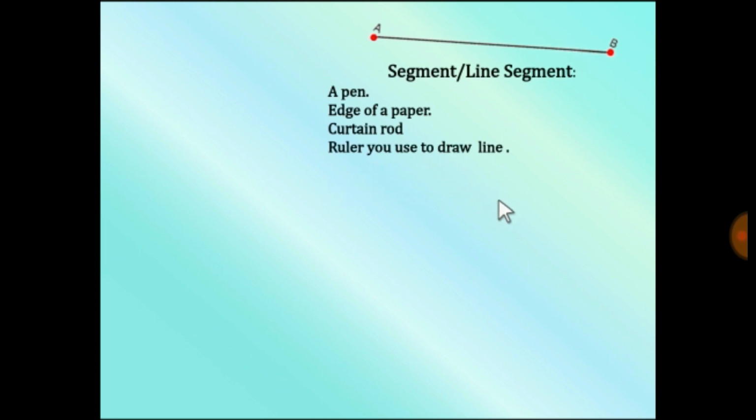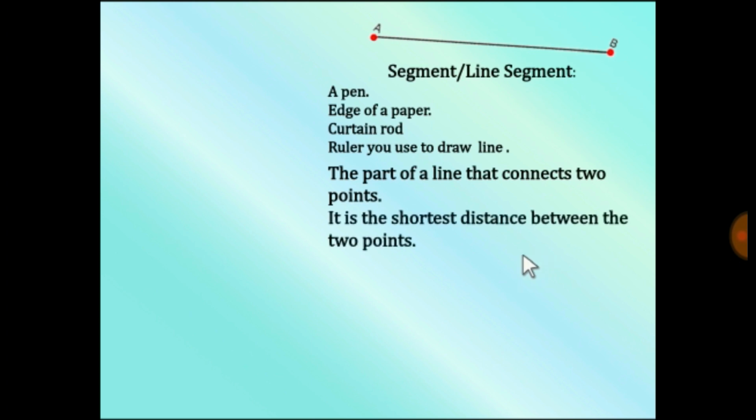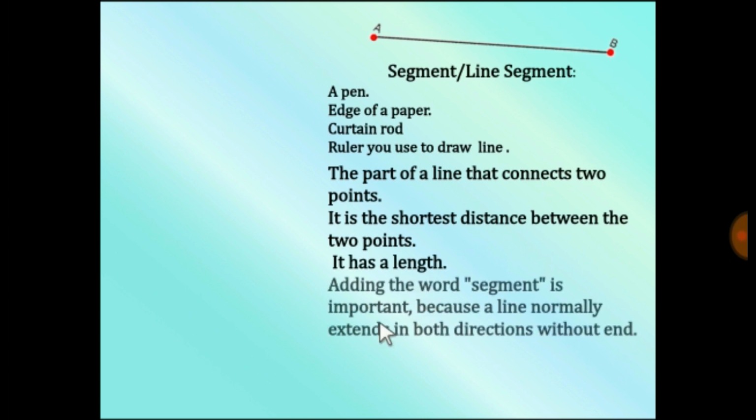उसको भी हम लाइन सेगमेंट कहेंगे. A part of line that connects two points, किस प्रकार के टू पॉइंट्स, two points which are fixed end points. और इसकी खासियत क्या होती है, it is the shortest distance between two points, right? It has got length, and adding the word segment is important because the line normally extends in both the directions without ends, right?